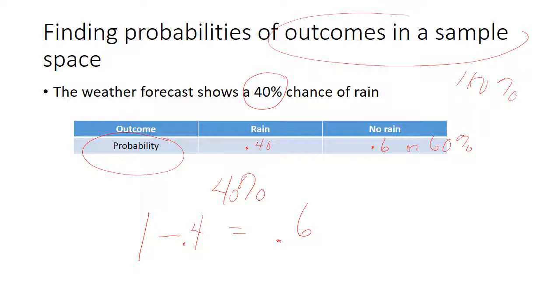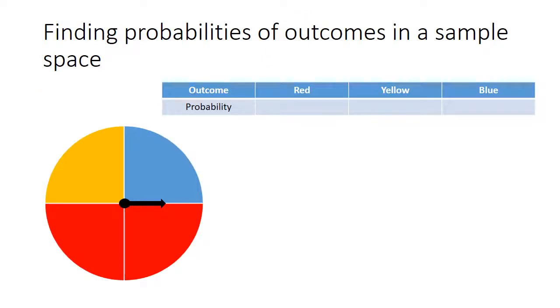Given that, let's try the next one. So we have this spinner here where you move the little arrow, and we're wanting to find out what the probabilities are. Well, you can either get a red, or you can get a yellow, or you can get a blue. So by looking at the spinner, what is the chances of getting red? Well, there's 4 total things that it could land on, so it's going to be out of 4, and 2 of the 4 are red.